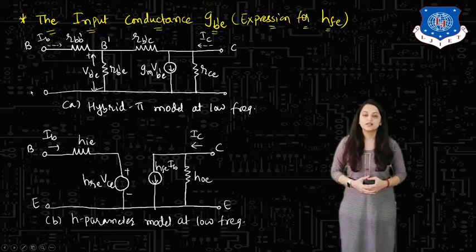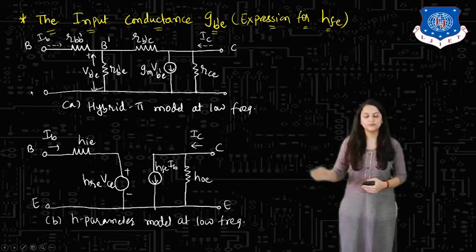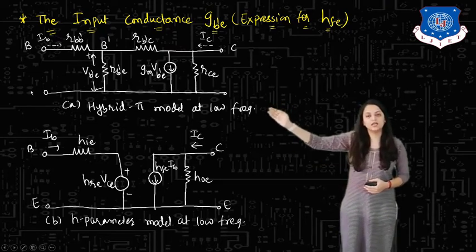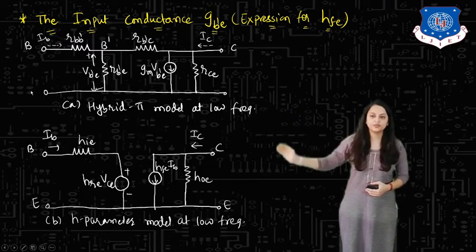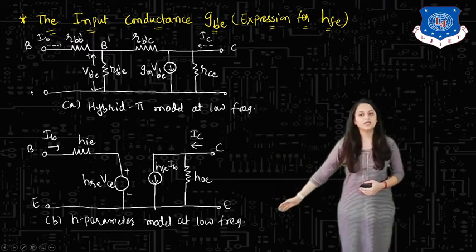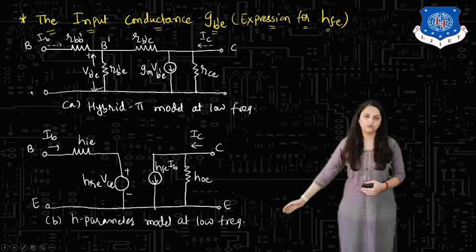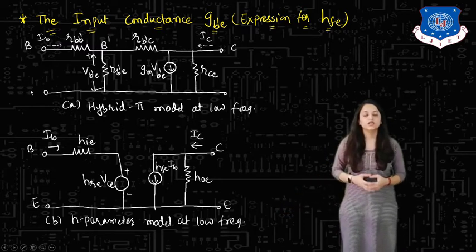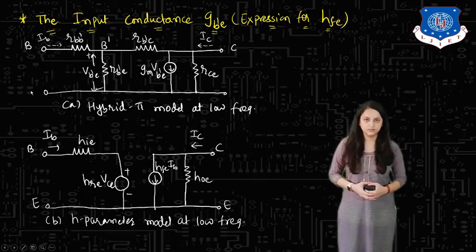For that, let us consider two circuit diagrams. Figure A indicates the hybrid pi model at low frequency, and figure B indicates the h parameter model at low frequency. Using these two, we are going to derive the expression for the input conductance Gb'e.